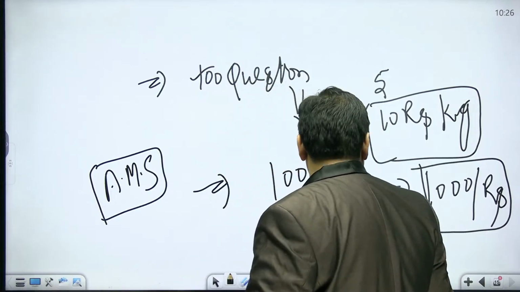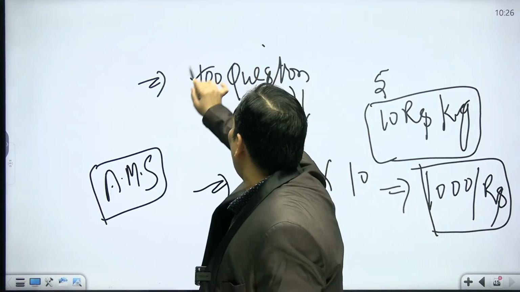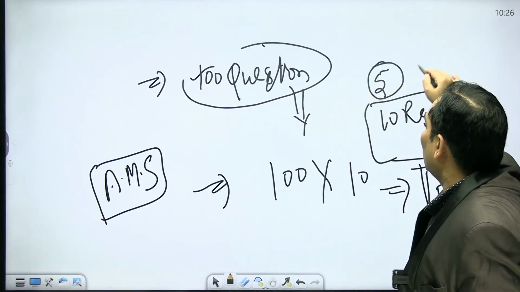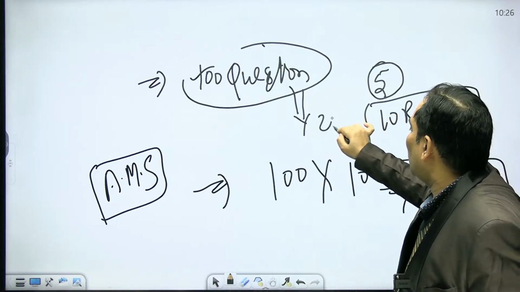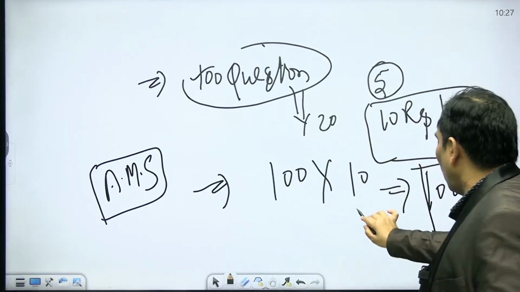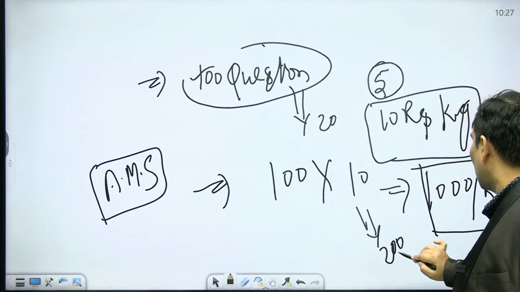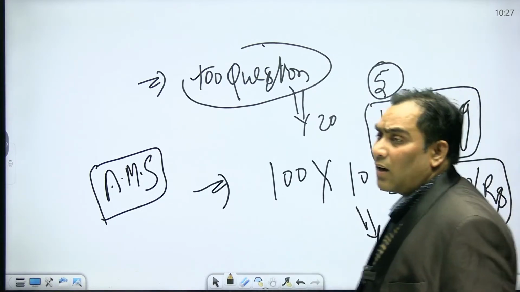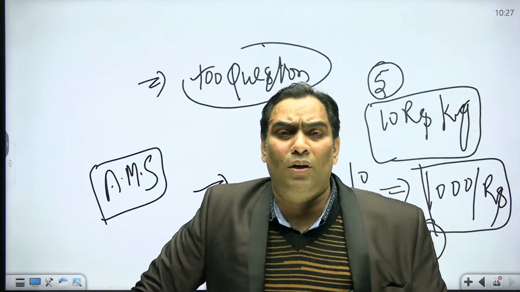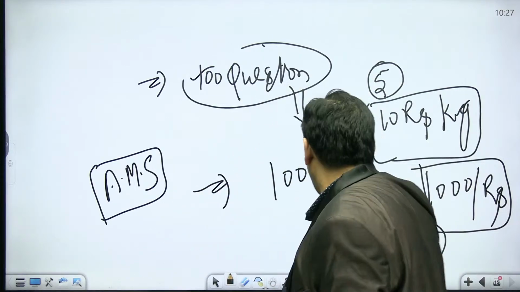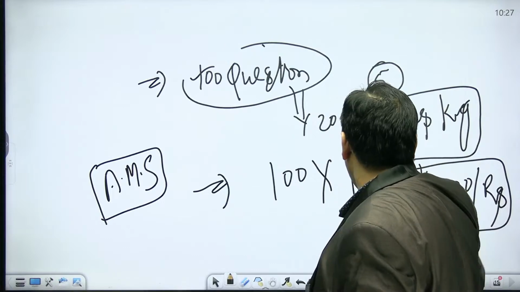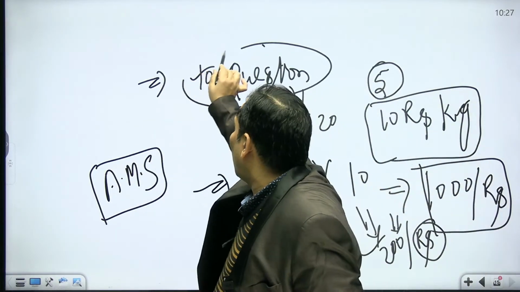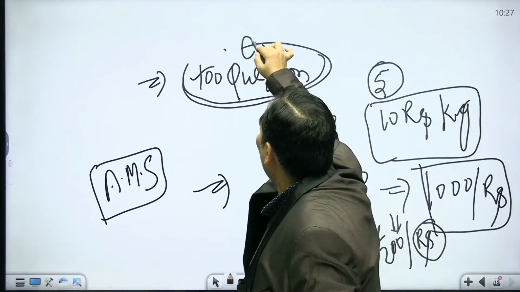Let me correct this. Suppose their total production is 100 quintal, so it is allowed for 5% only. I am really sorry, it is not 1000, rather it is only 200, because what I said, the total production is 100 quintal.